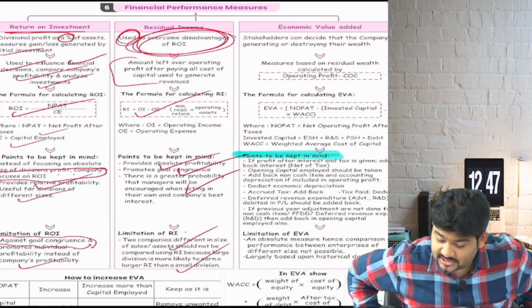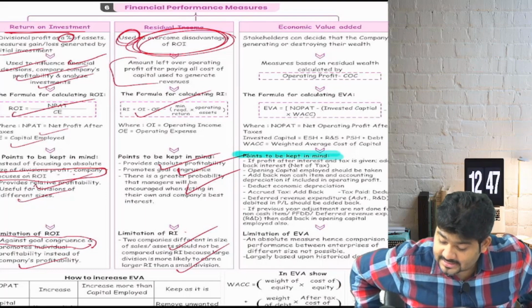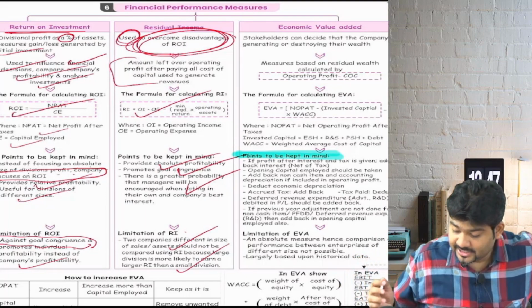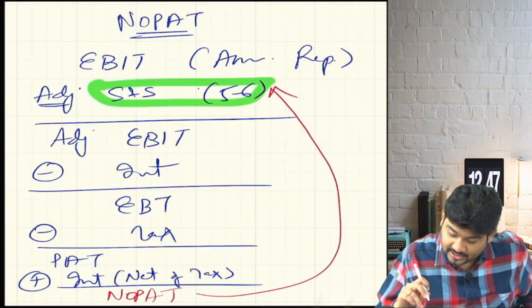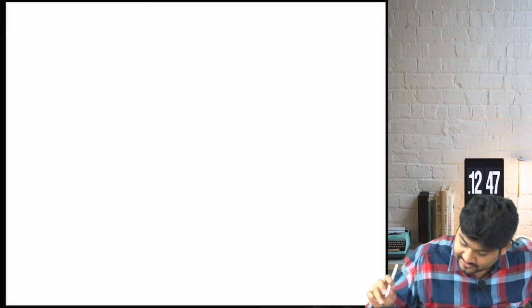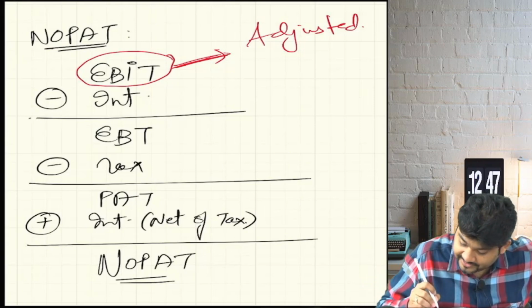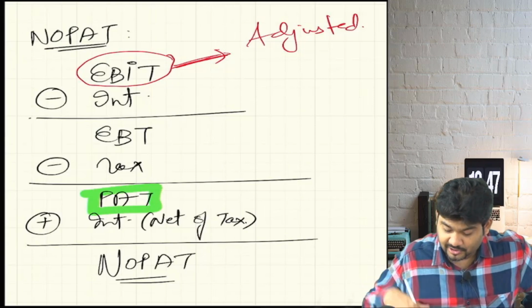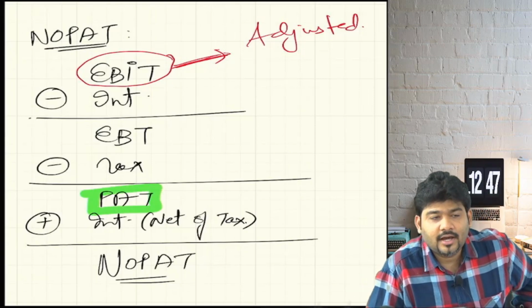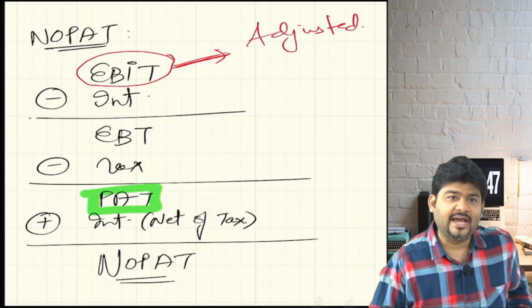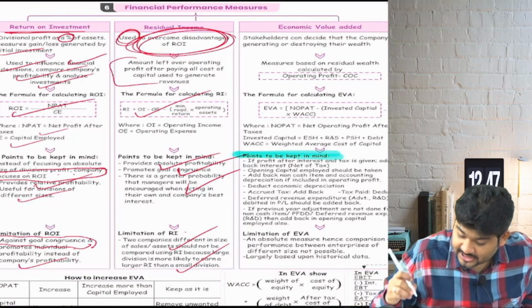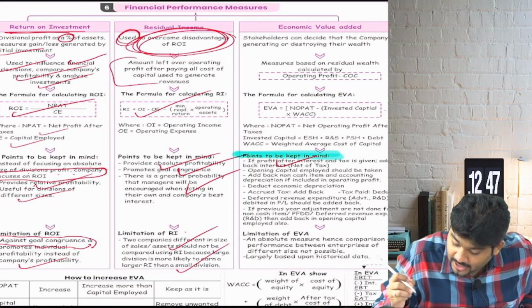First, if profit after interest and tax is given, add back interest net of tax. Do we know that? If the question gives you profit after tax, then to get NOPAT you add interest net of tax. So the first point to be noted is done. Can I put a tick mark?